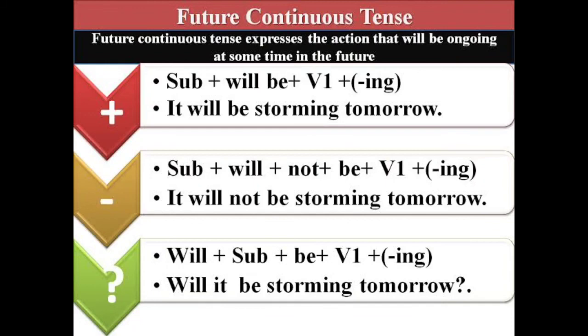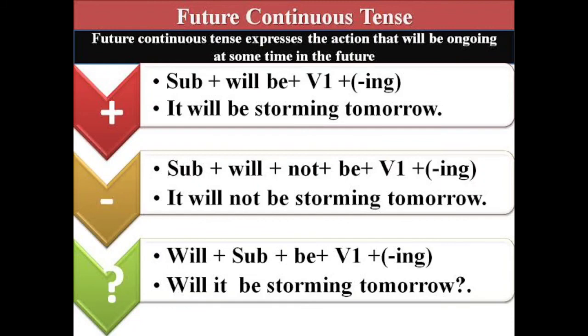See the example here: it will be storming tomorrow. So it is going to happen in the future. So positive sentence: subject plus will be plus verb plus ing.